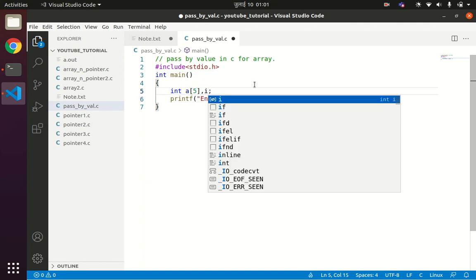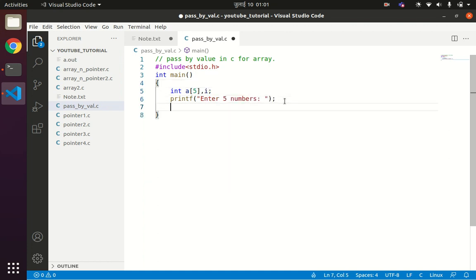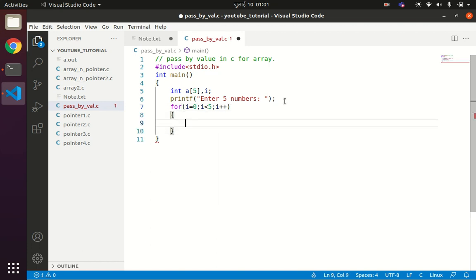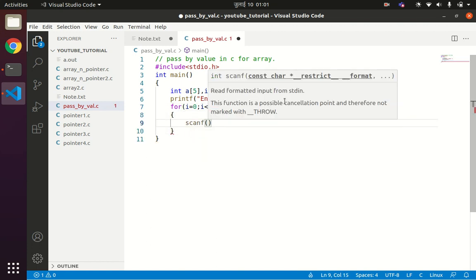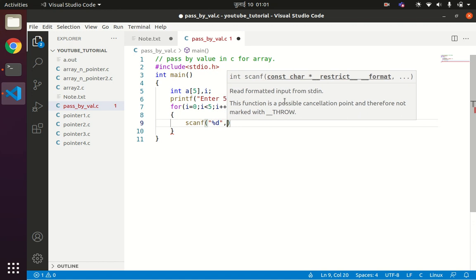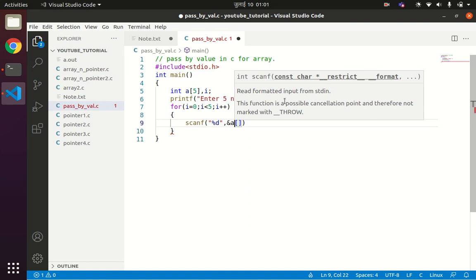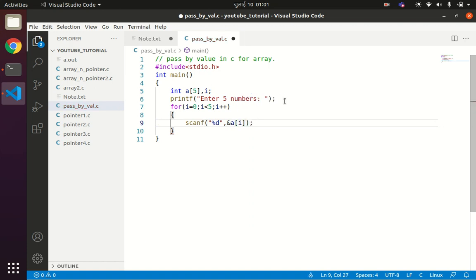For that, I will declare a variable i, for i = 0, i < 5, i++, and then scanf to read an integer %d and store these values at the address of a[i]. So the first value will be stored at the address of a[0], second value at a[1], then a[2], a[3], and a[4].